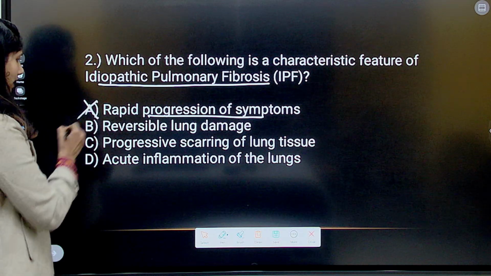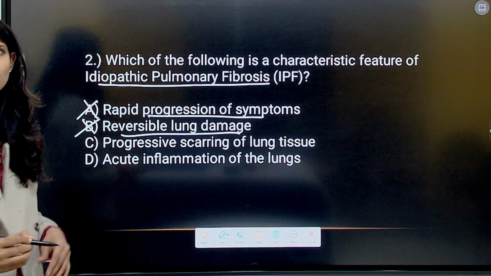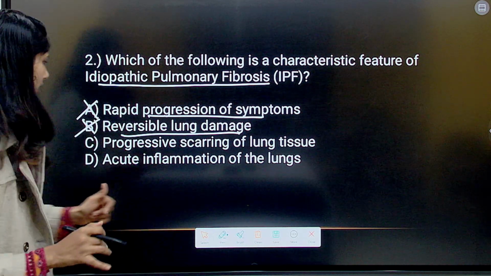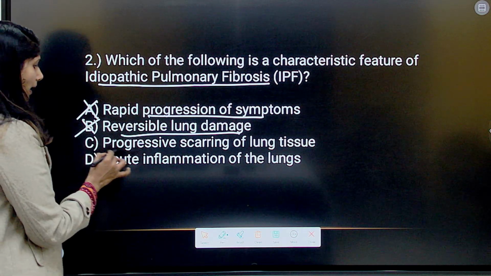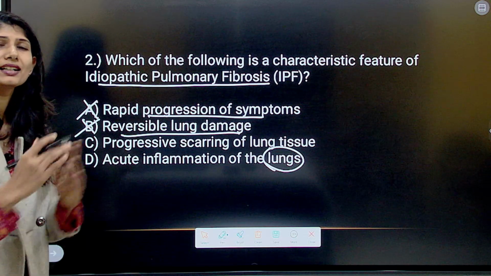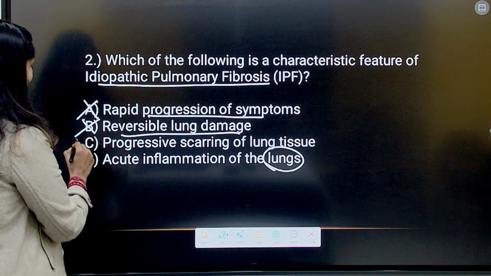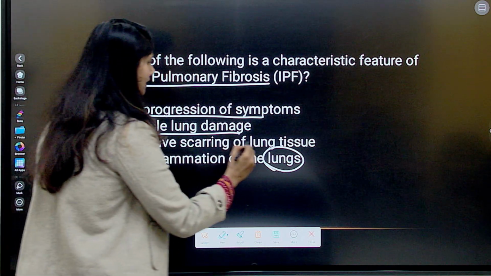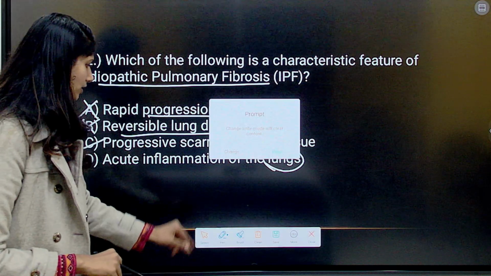So, this is not the answer. Reversible lung damage? No, it cannot be reversed. There is no cure for it. Acute inflammation of the lungs? More than acute inflammation, it affects the lung tissues, moreover the alveoli. So, the correct option here is progressive scarring of lung tissue. Option C is the answer.